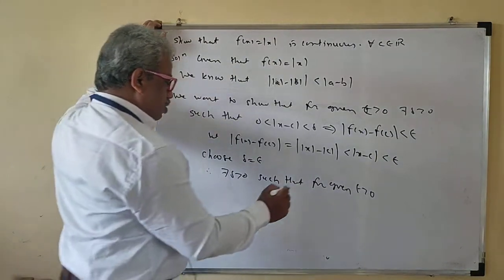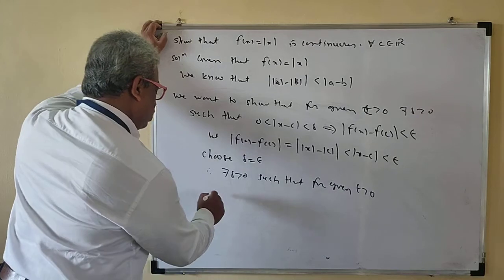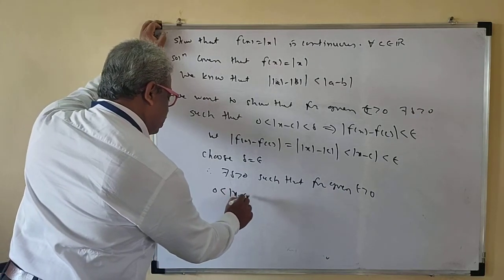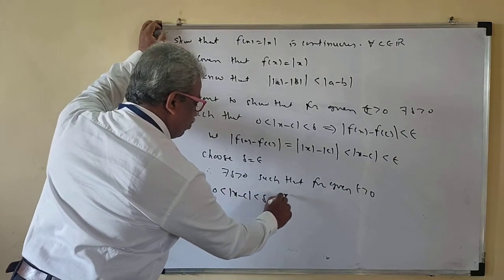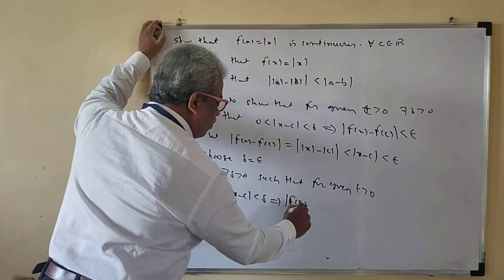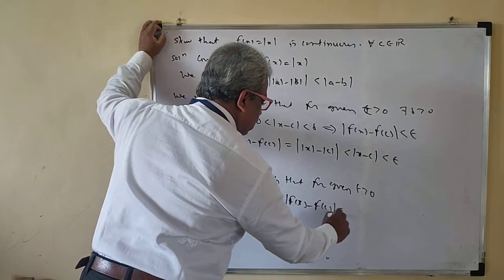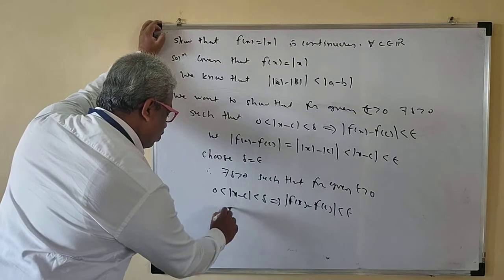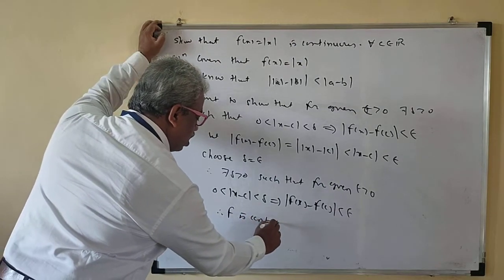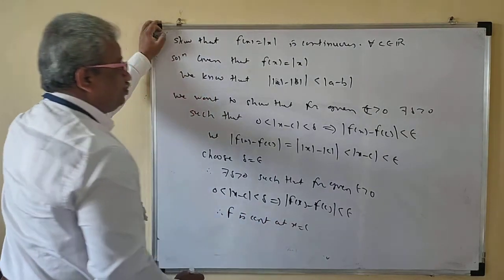For given epsilon greater than 0, 0 less than mod of x minus c less than delta implies that mod of f of x minus f of c is less than epsilon. So therefore f is continuous at x equal to c.